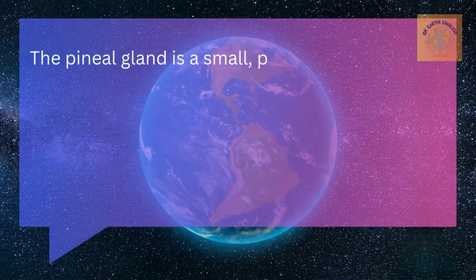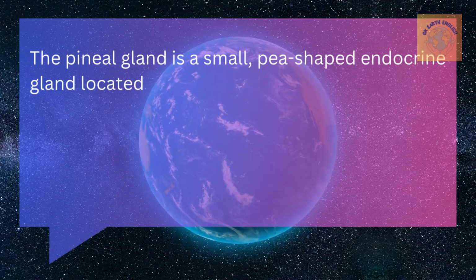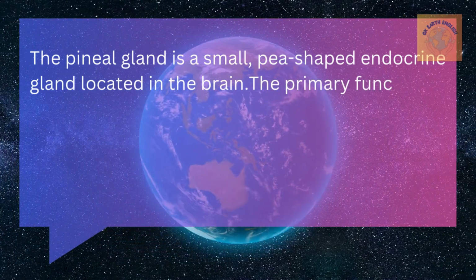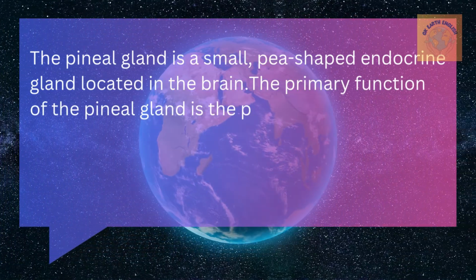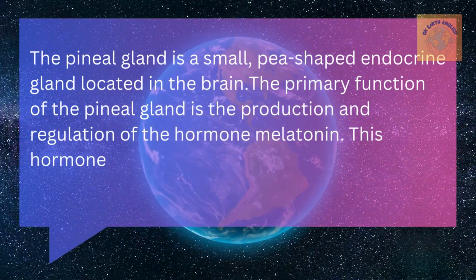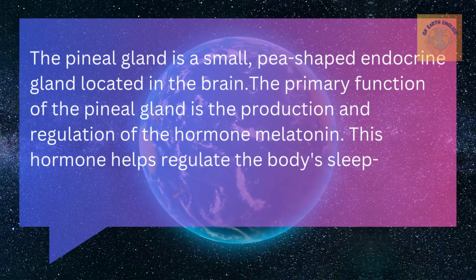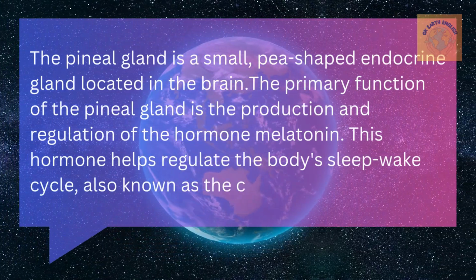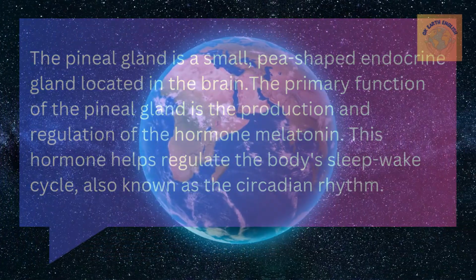The pineal gland is a small pea-shaped endocrine gland located in the brain. The primary function of the pineal gland is the production and regulation of the hormone melatonin. This hormone helps regulate the body's sleep-wake cycle, also known as circadian rhythm.